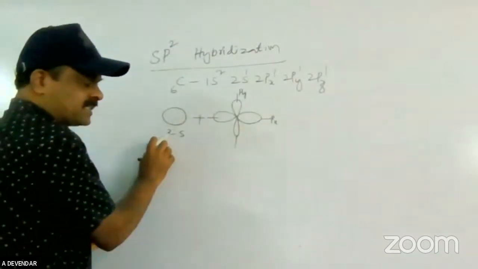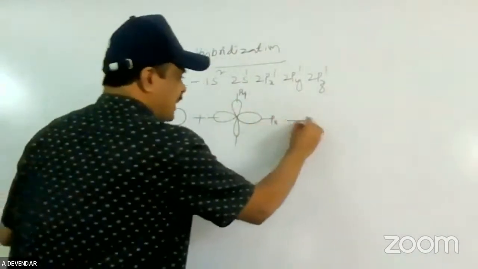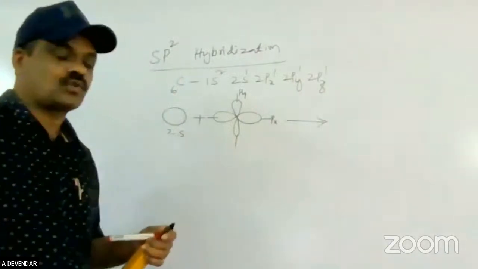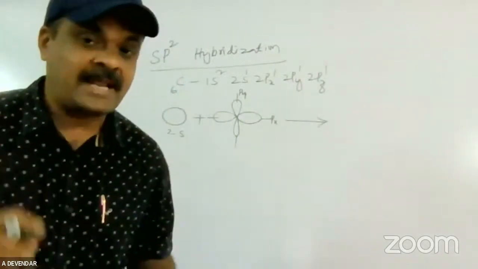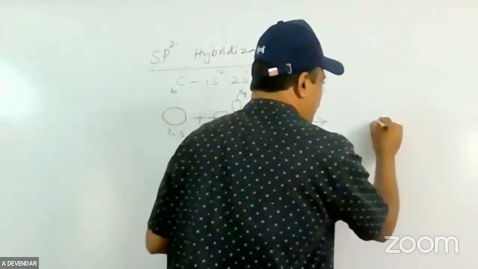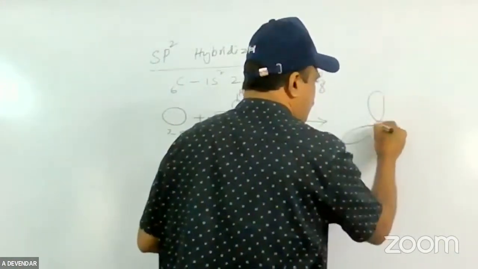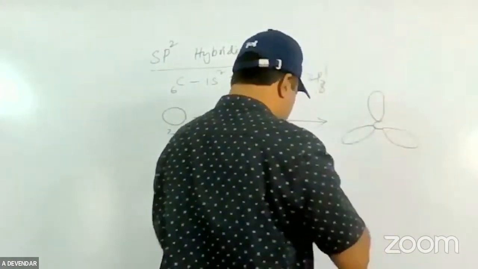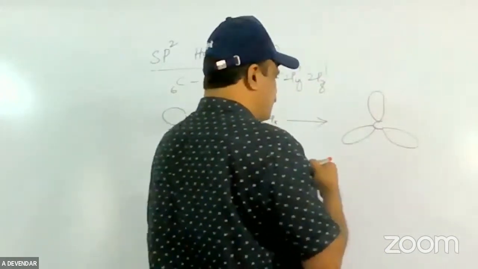One spherical shaped s orbital and two dumbbell shaped p orbitals mix with each other to form how many? 1 plus 2, three. Three sp2 hybrid orbitals are formed.